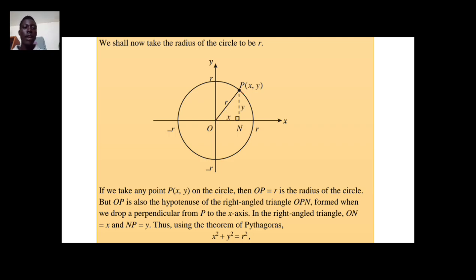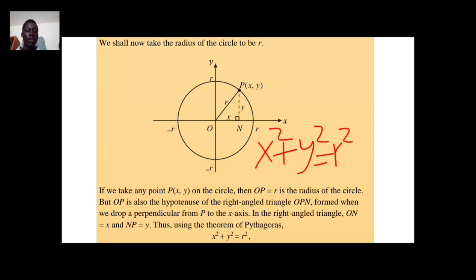You will therefore say that the equation of the circle when the center is at the origin of the xy plane is x square plus y square is equal to r square.